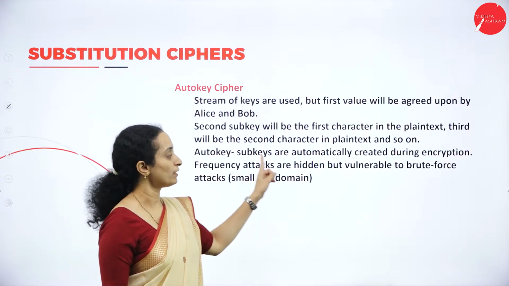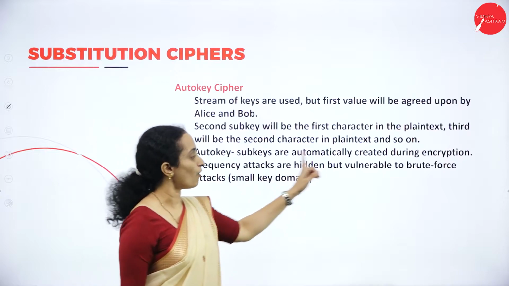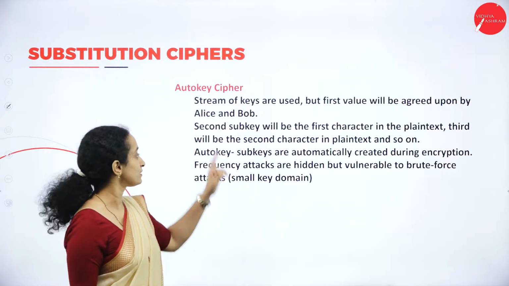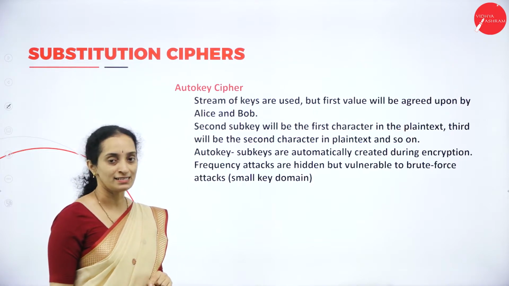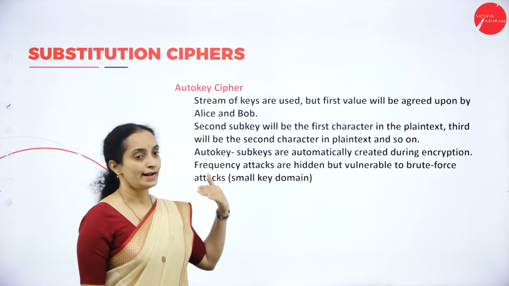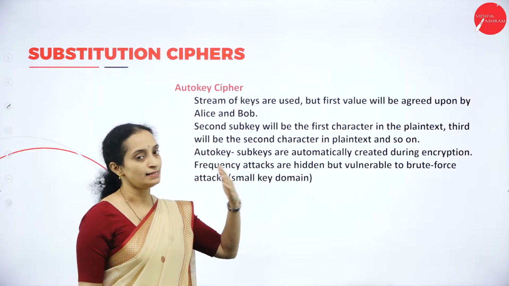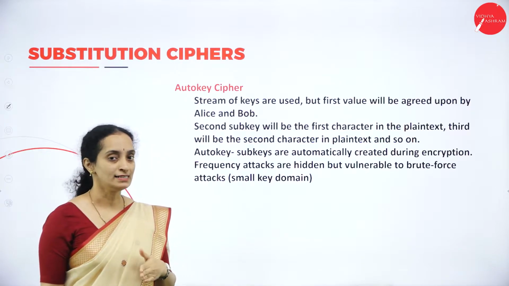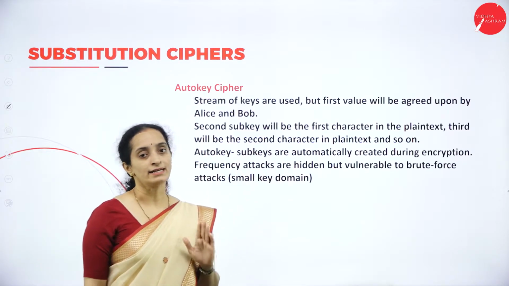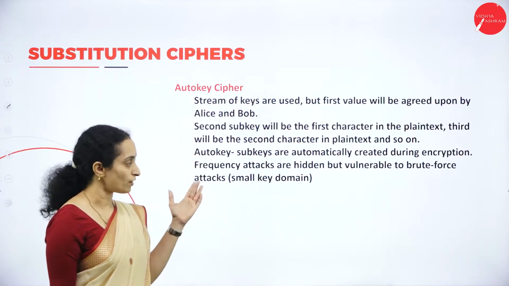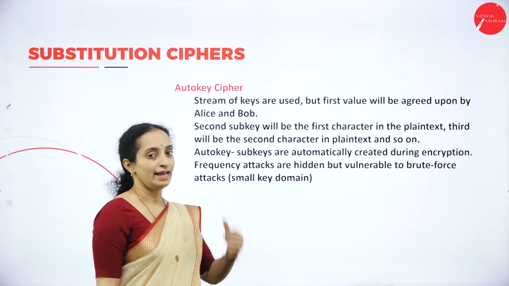Autokey and subkeys are automatically created during encryption. Why is it called the autokey cipher? All the subkeys, the first key and autokey, are generated automatically, with no need to be generated by the sender. It will be generated by the cipher method or algorithm itself during the encryption.